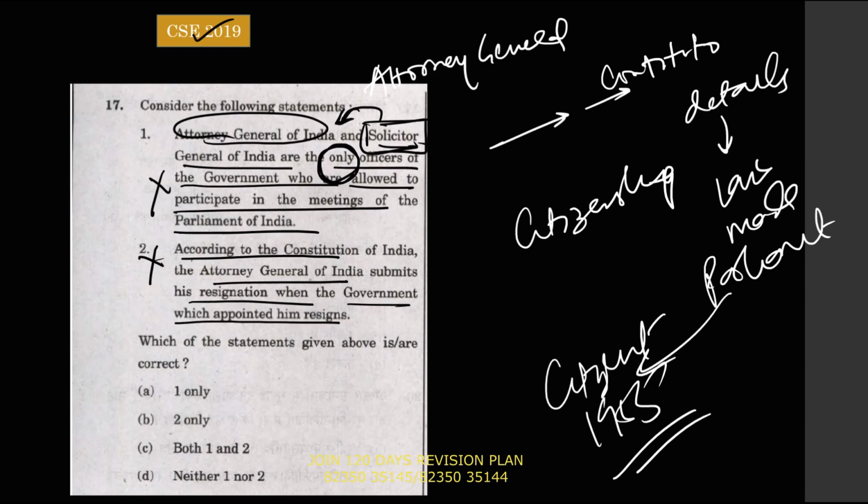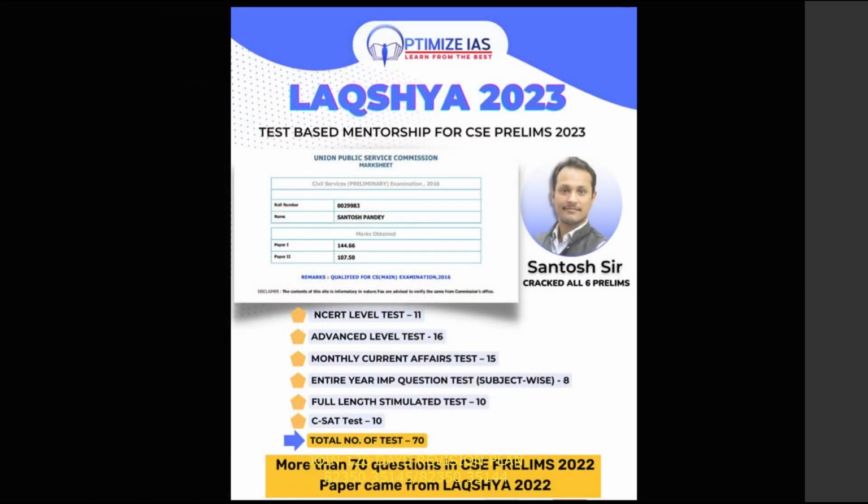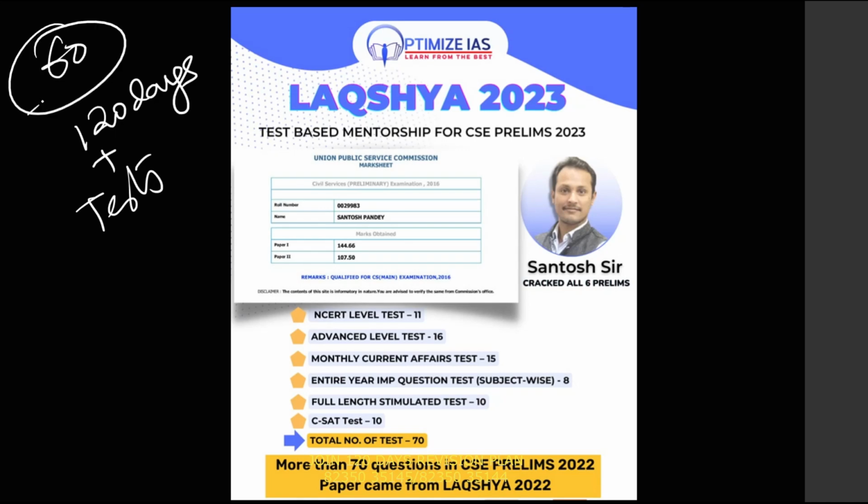So guys, I hope you are following the 120 days timetable. Along with the timetable, I have given a lot of tests. There are total 60 tests. These 60 tests are very essential for you to gain that confidence and to apply these techniques there, guys.